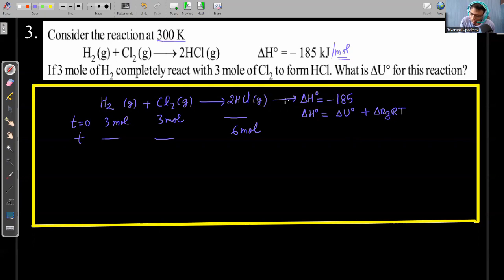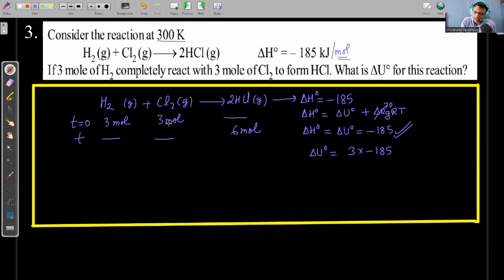So if I'm writing according to the balanced reaction, delta Ng is equal to 0. So from here we can write that for the balanced reaction, when 1 mole of hydrogen and 1 mole of chlorine are reacting, delta H is equal to delta U naught, and that is equal to minus 185. But here in this particular condition, 1 mole is not reacting, 3 moles are reacting. So the final answer should be 3 times minus 185. Some of the students will do this calculation and leave it, right? It is not 1 mole and 1 mole. When 3 and 3 moles are participating, you have to multiply.